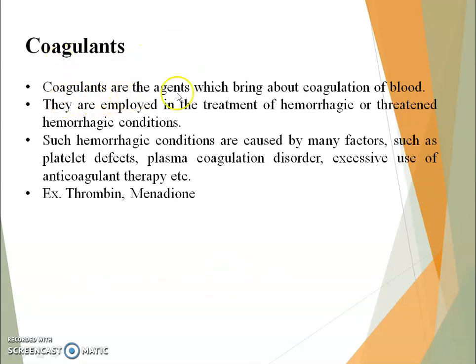Coagulants. Coagulants are agents which bring about coagulation of blood. They are employed in the treatment of hemorrhagic and threatened hemorrhagic conditions. Such hemorrhagic conditions are caused by many factors such as platelet defect, plasma coagulation disorder, and excessive usage of anticoagulant therapy. For example, thrombin and menadione.